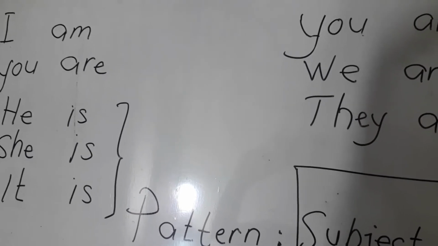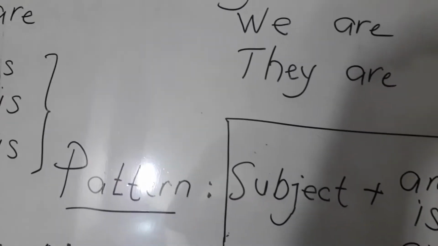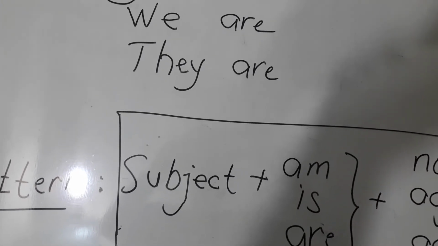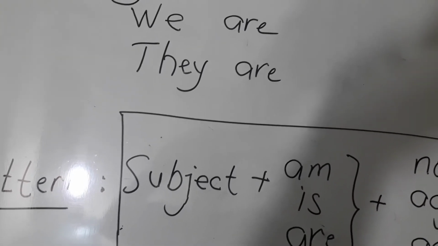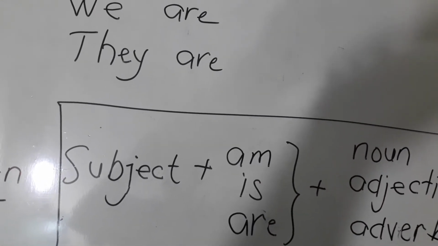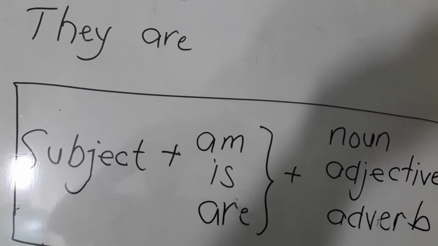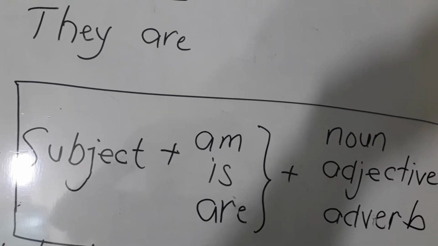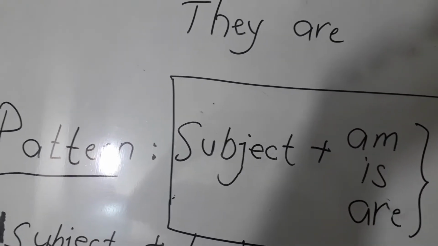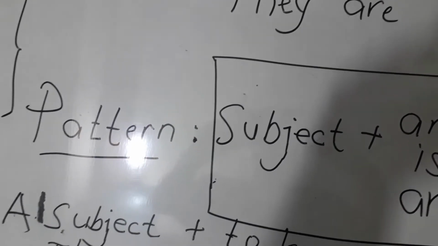What about the pattern? Let's go to the pattern. We can use to be after subject. Subject plus am, is, or are, depending on the subject, and then followed by noun. Noun means kata benda. Adjective, kata sifat, and adverb, kata keterangan. Okay, it is the sentence pattern of how to use to be in present tense. Now let's go to the example.